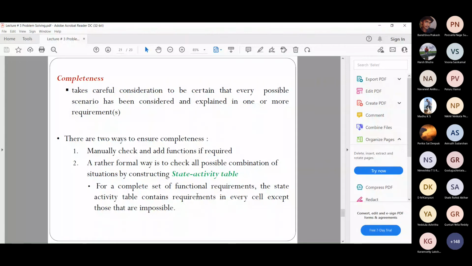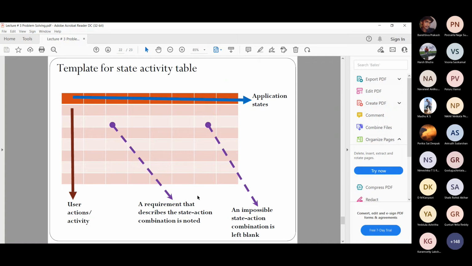So there is some kind of state activity table which can represent missing cells. They understand that some things are not stated properly, something is missing, so some requirements are not specified. So we can work on it again and write down the requirement which considers that. They have given the template for the state activity table. It has application states, say, if you have a video player application, like on, off, etc., would be your different states.